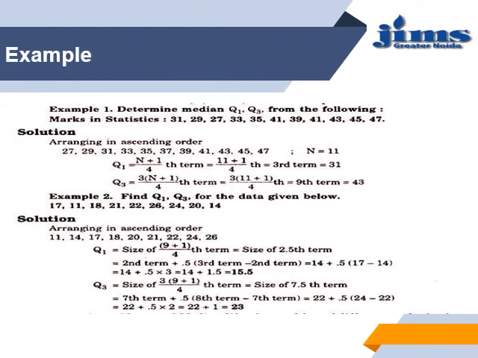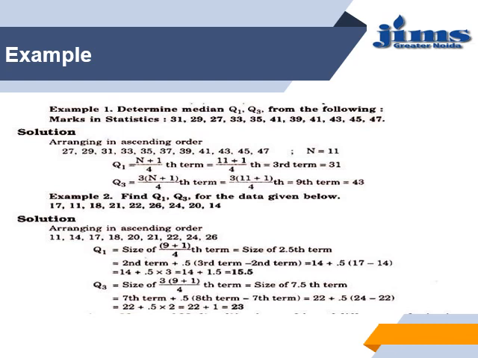We have one more example. We have to find median, Q1, Q3 for the following marks in statistics. So the median will be the middle term. First we will find the lower quartile, that will be the (n plus 1) by 4th item. So it will be the third item, that is 31. The upper quartile will be the ninth item, which is 43.